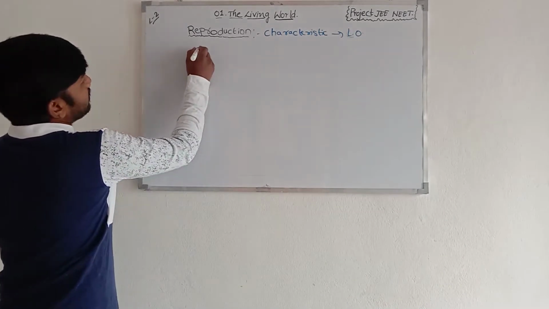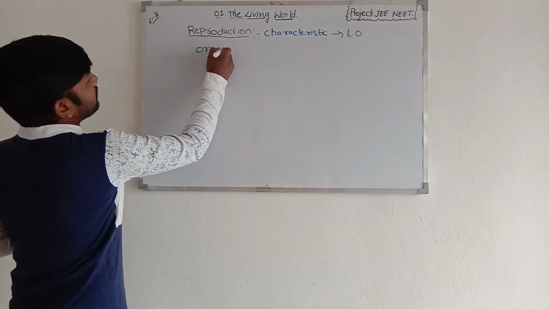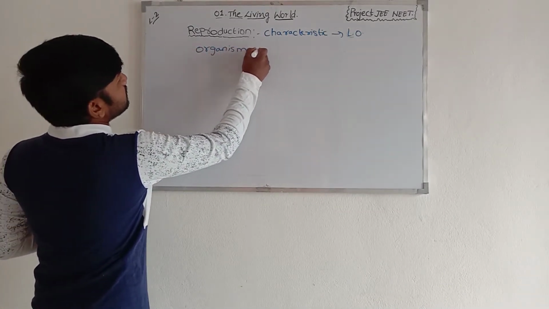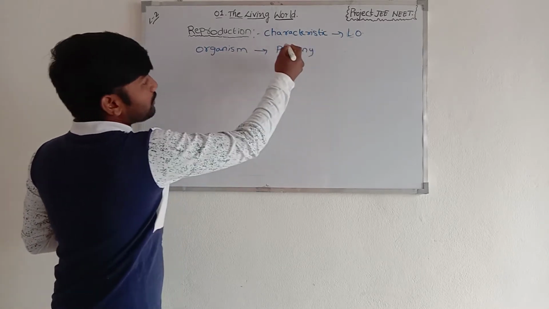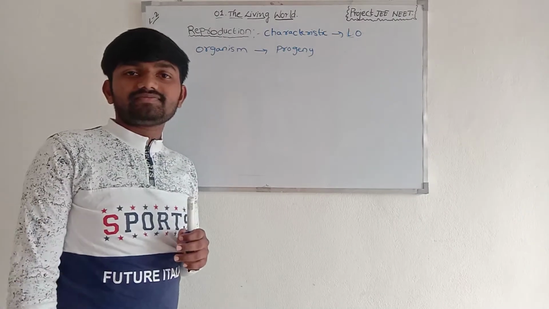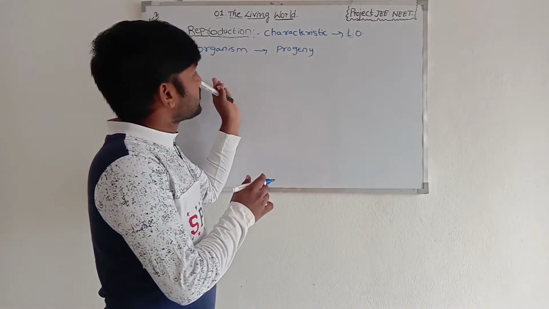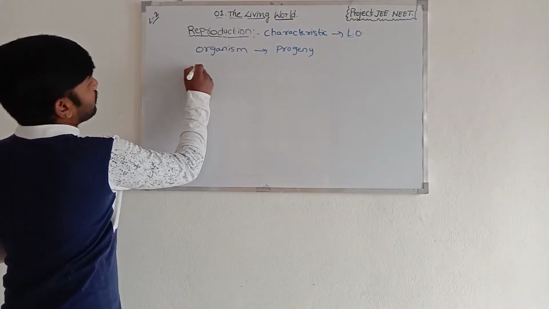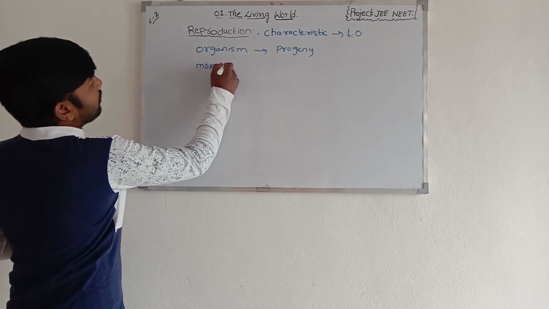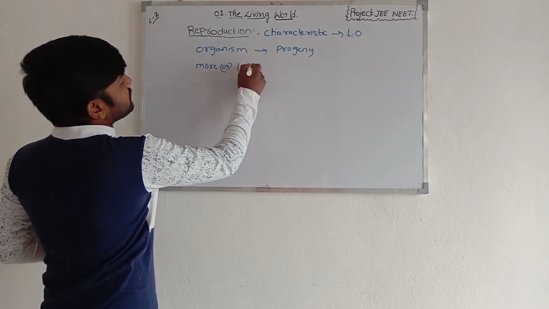When an organism produces progeny similar to those of its parents, the progeny have more or less the same characters and features.